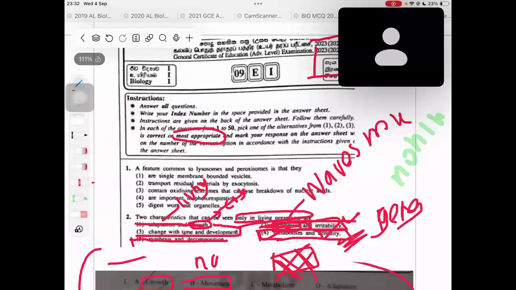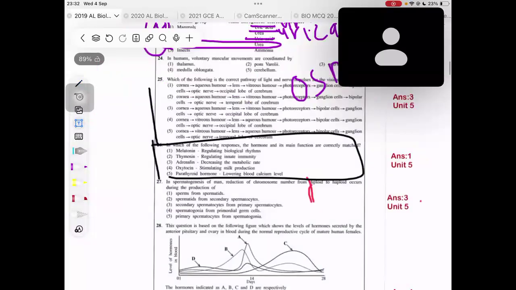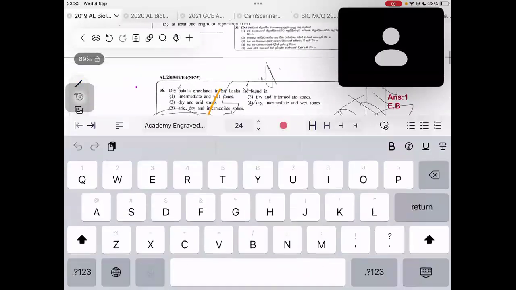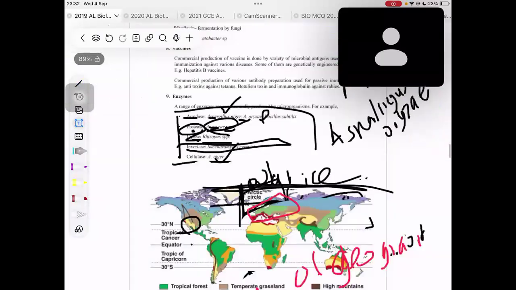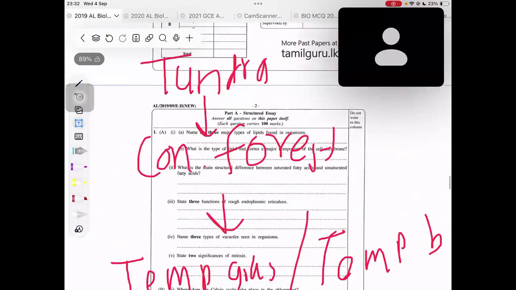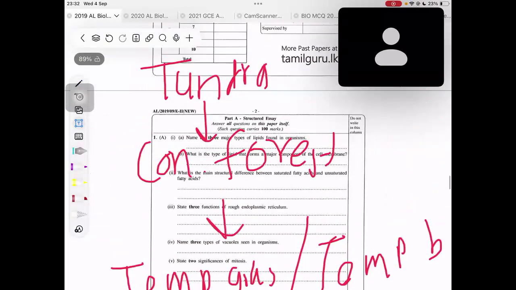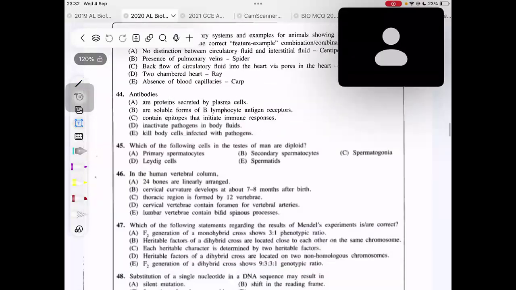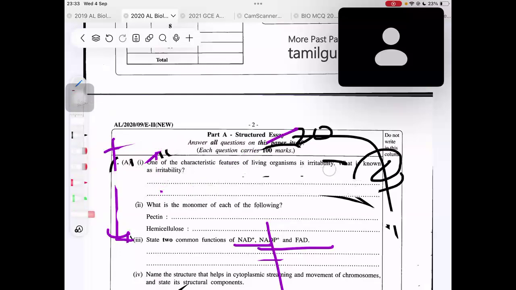Now let's go through the structured essay questions. Let's quickly go through the structured essay questions as well. Right. In the 2019 structured essay, they haven't asked anything. Let's move to the 2020 structured essay. Yes, they have asked. Let's quickly go through this structured essay. Try to send me the answer. It doesn't matter even if you look at the book now.